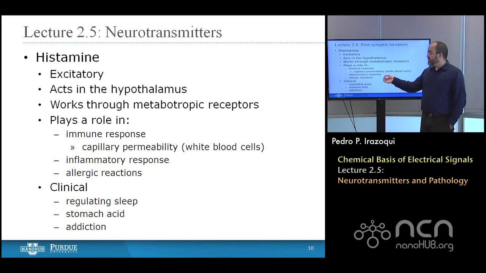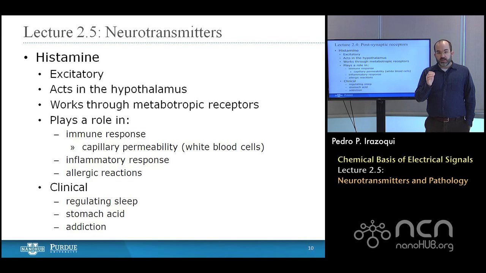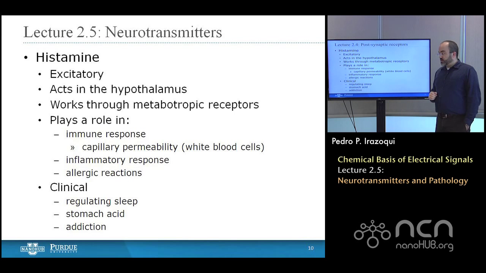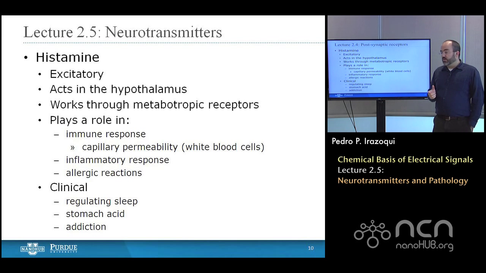It is implicated in allergic reactions, in which one of the side effects that we're all familiar with, those of us who have allergies, is that it increases the permeability of the capillaries in the mucous membranes, increasing the amount of liquid flow into the nasal passages and leading to having a runny nose or runny eyes. So immune response, inflammatory response, and allergic reactions. Clinically, it's also associated with a regulation of sleep. So an excess of histamine makes it more difficult for patients to fall asleep.